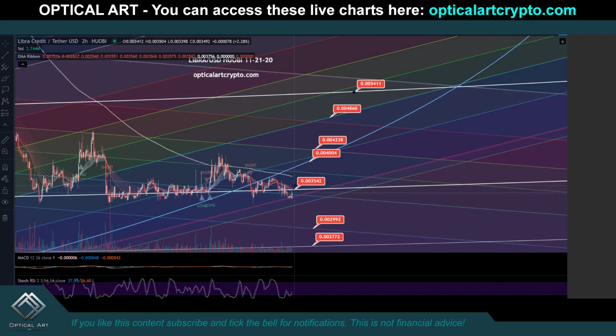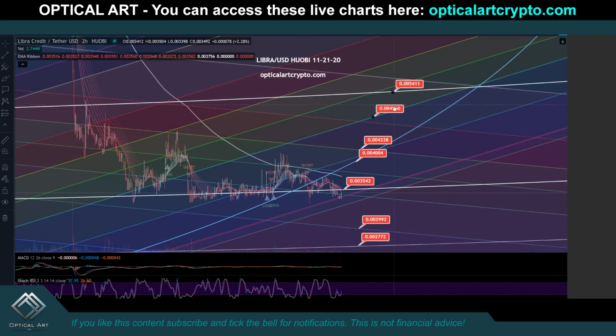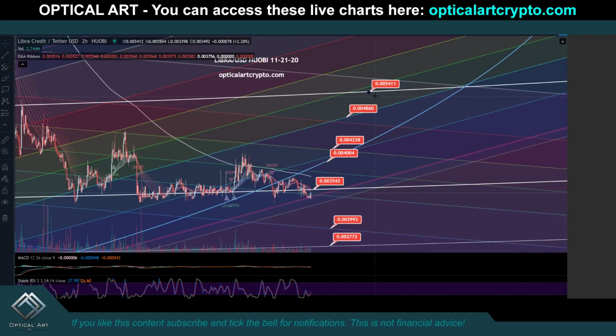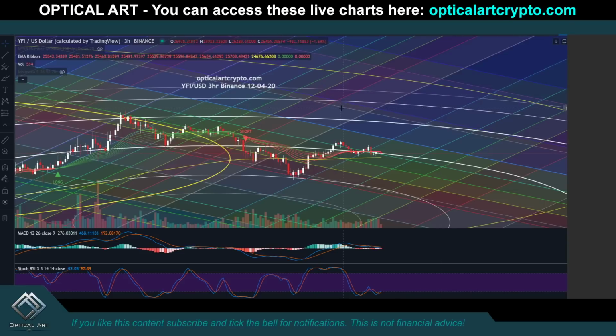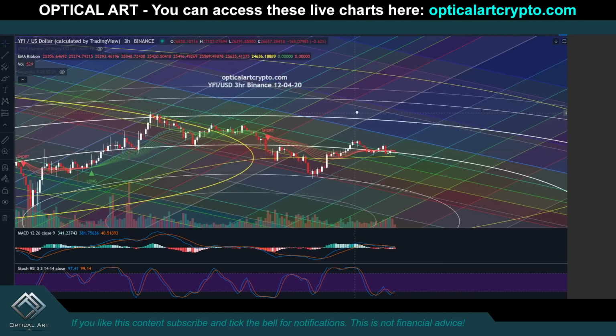Again, if we get above this ring, potentially we might ride up this ring, but again, we've been respecting this white fib circle very well. So if we do push up, this would be a likely point to short Libra at 0.005411.